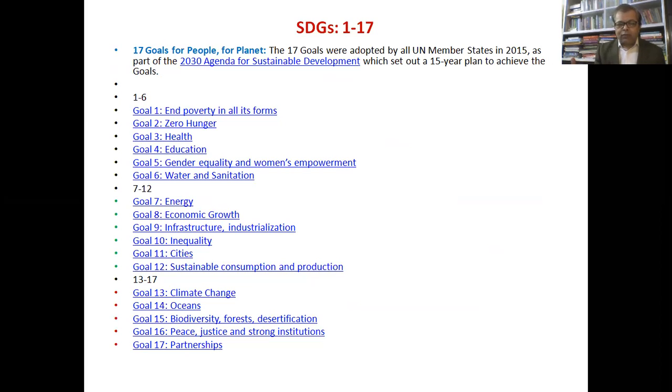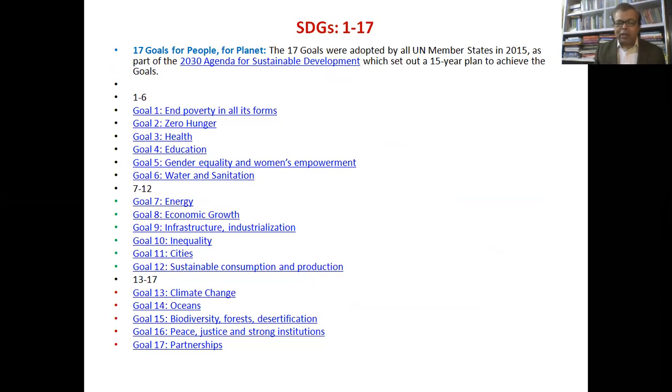And yes, some of these goals do have relevance for the health related goals, like goal number 8, economic growth. We know that all these goals are not possible without economic growth, and for that some kind of infrastructure development and industrialization is very important.